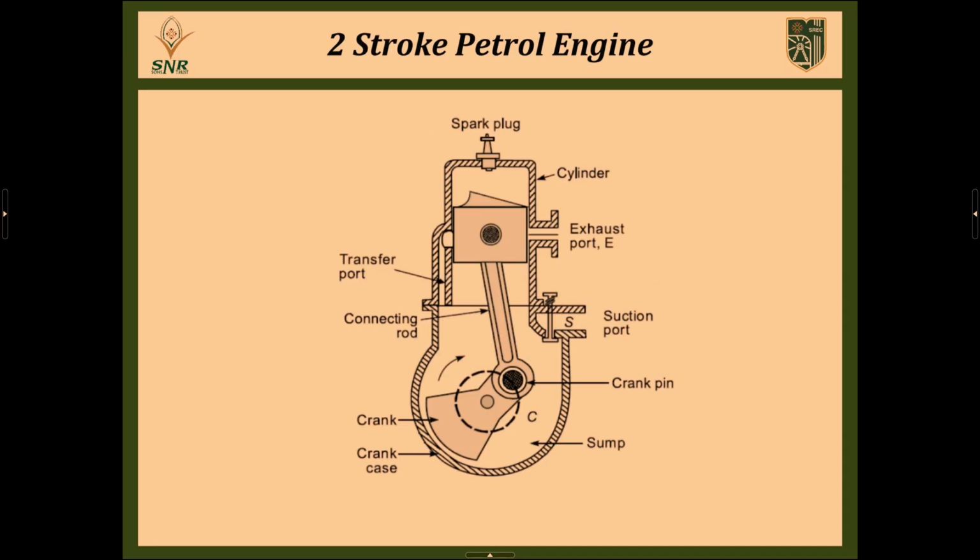The same process happens in the two-stroke petrol engine. Instead of a fuel injector, we are using a spark plug. The only difference between the two-stroke diesel and the two-stroke petrol engine is that we are using a fuel injector in the diesel engine, and in the case of the petrol engine we are using a spark plug. That is the only difference. The rest of the things are all the same.